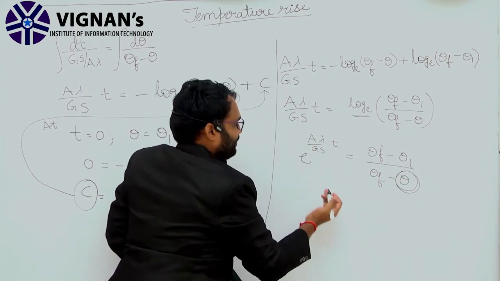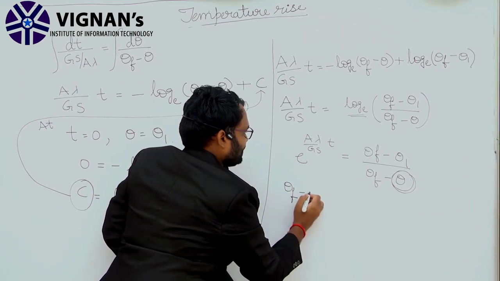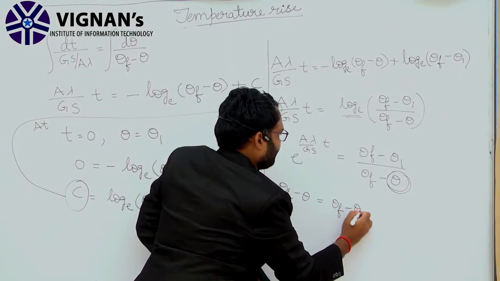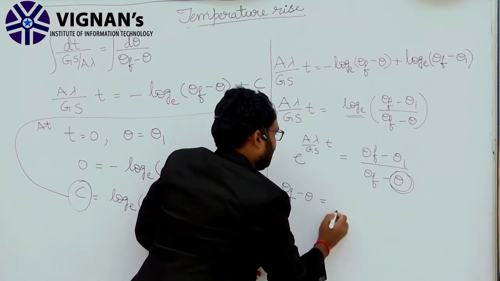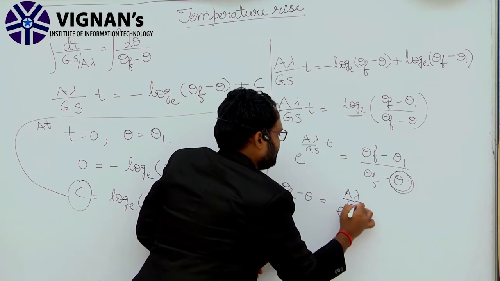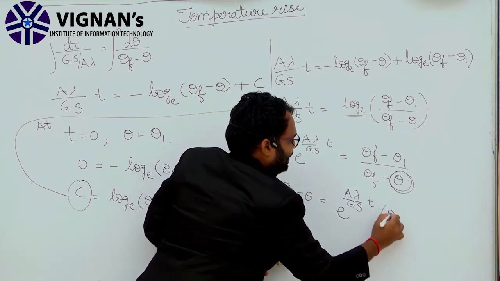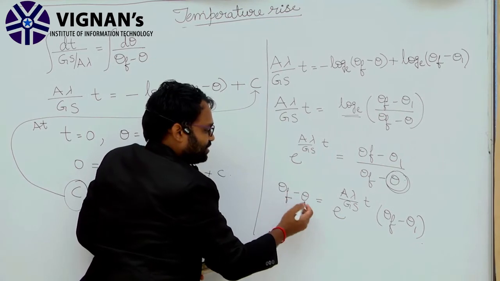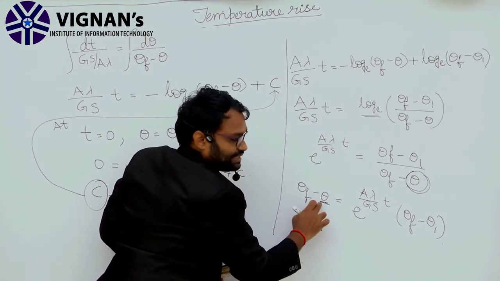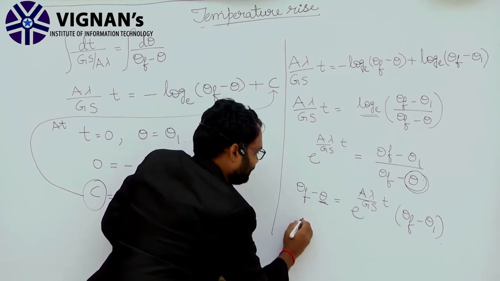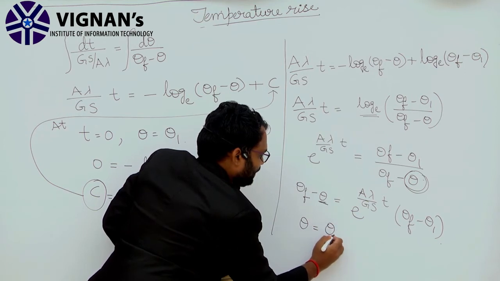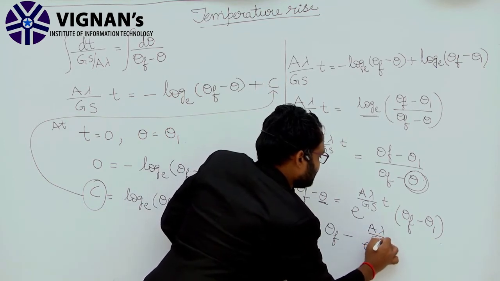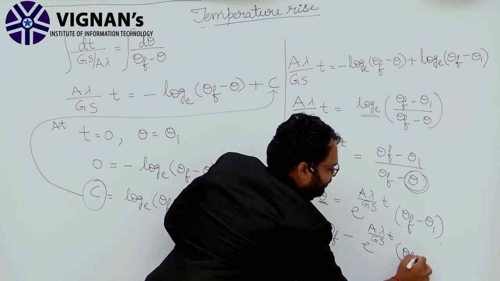So theta f minus theta is equal to theta f minus theta 1 multiplied by e power minus A lambda by Gs into T. Again our aim is to take theta, so taking it to the right hand side, theta is equal to theta f minus e power minus A lambda by Gs into T multiplied by theta f minus theta 1.